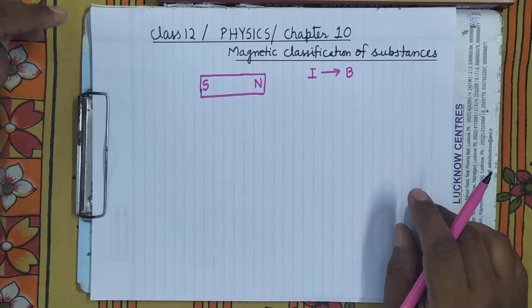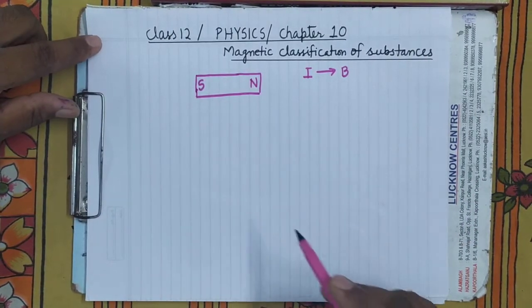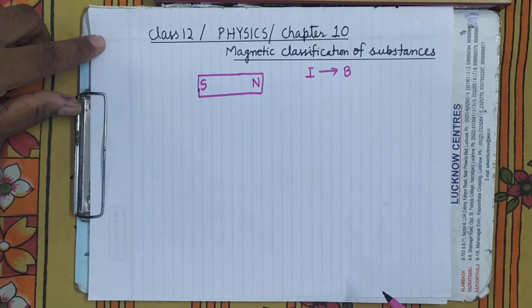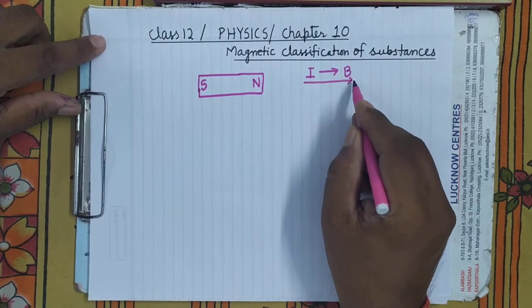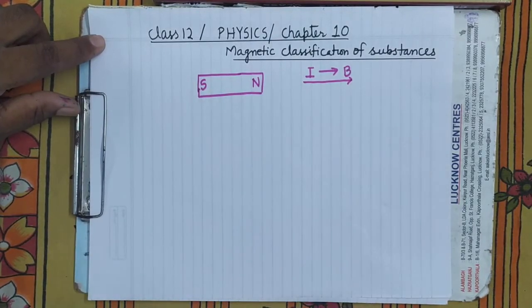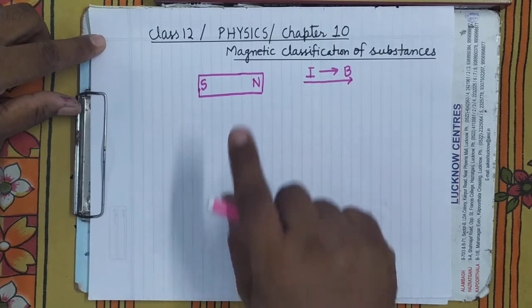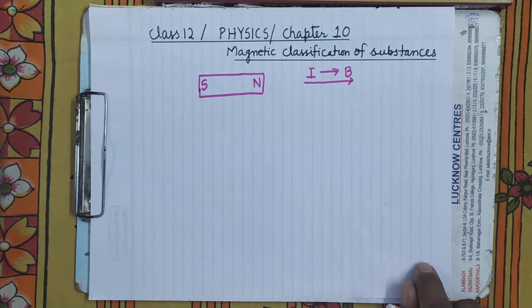You can see here there is no wire which is wound around it and producing the electric current. Till now we have studied that magnetism is produced by the electric current. But in the bar magnet there is no wire, there is no current anywhere. Then how can it produce the magnetic field? What is the source of magnetism here?